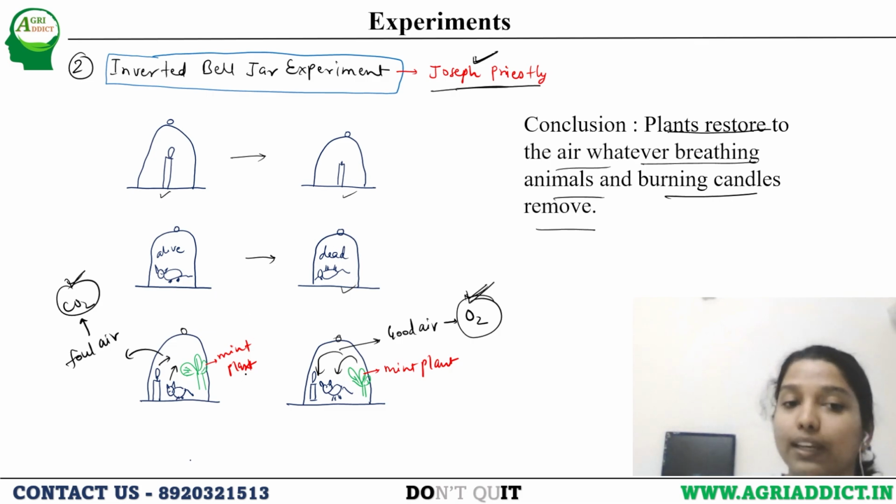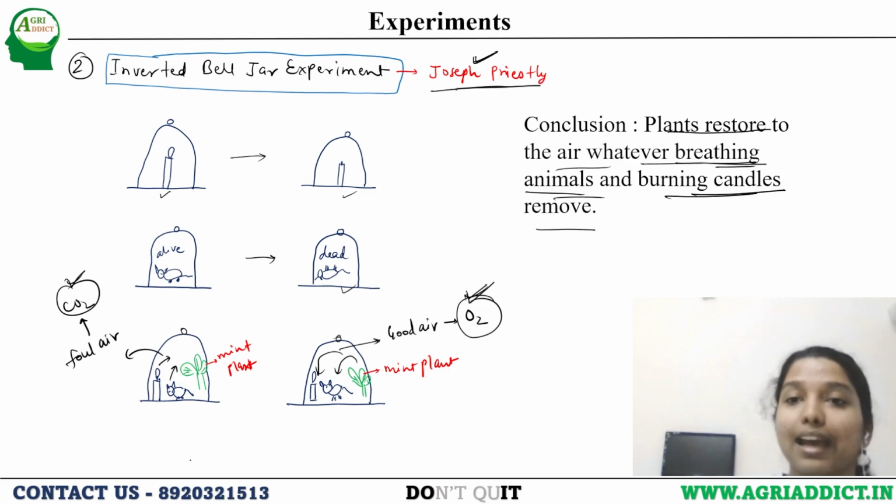In the third scenario, he put a lighted candle, a live mouse, and a mint plant in one bell jar. After some time, he found that all three were fine: the candle was lit, the mouse was alive, and the mint was also healthy. The conclusion he made is that plants restore to the air whatever breathing animals and burning candles remove.